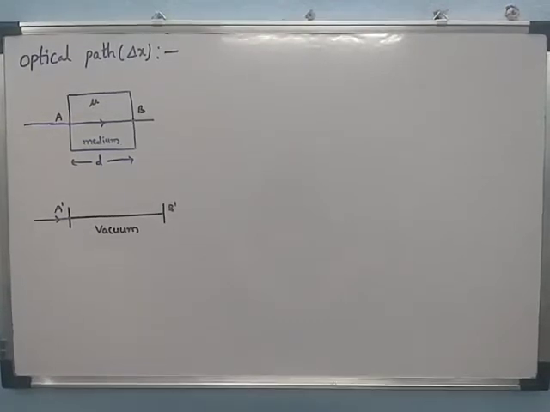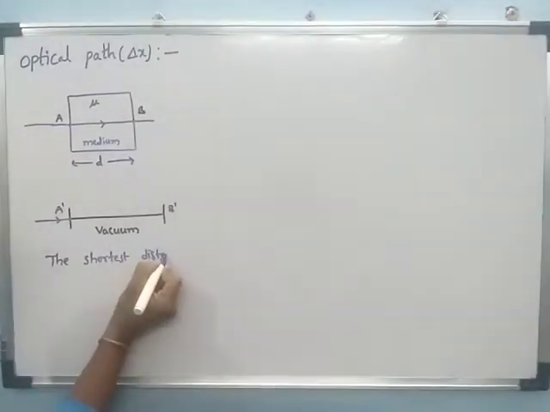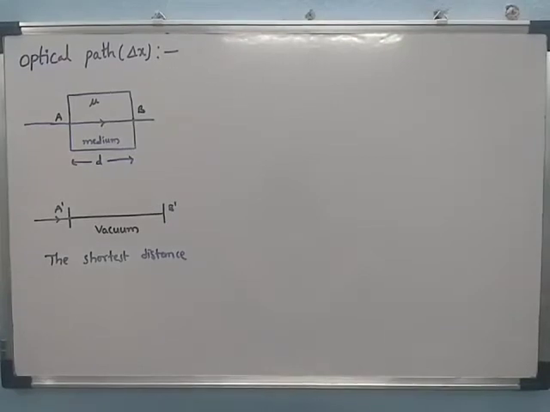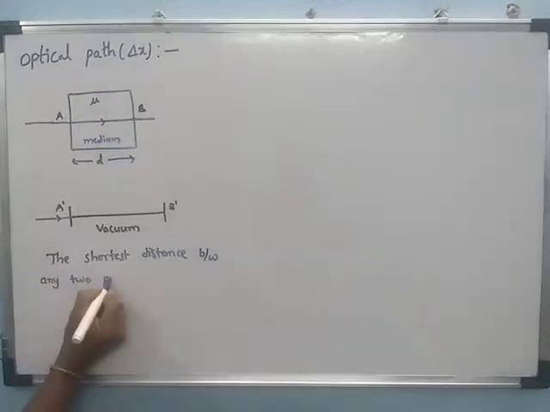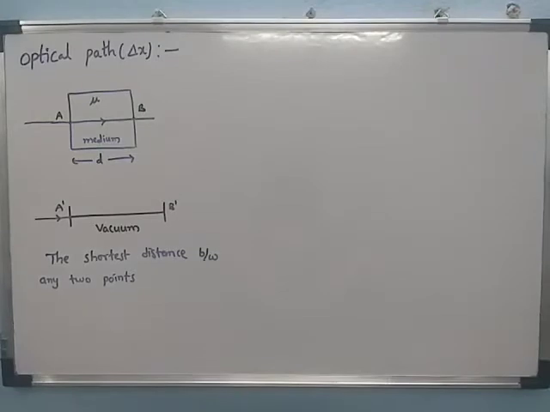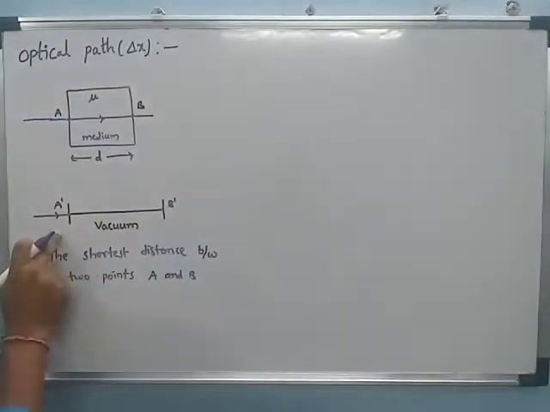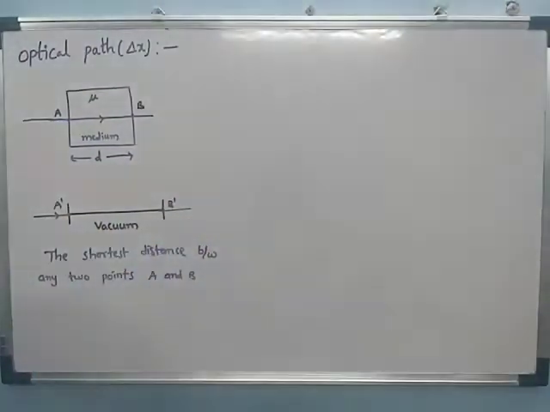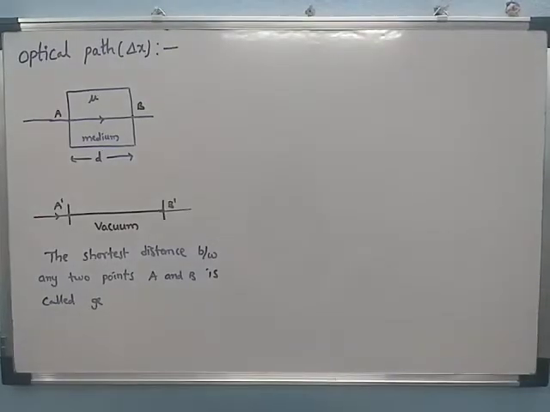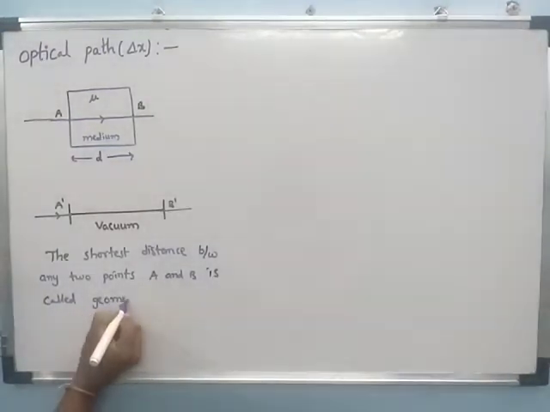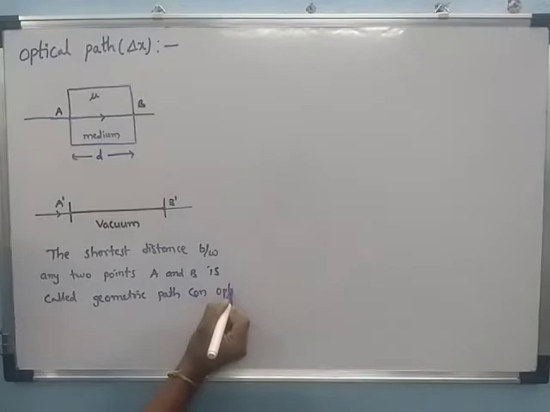The shortest distance between any two points, A and B or A dash and B dash, is called the geometric path, or also the optical path.